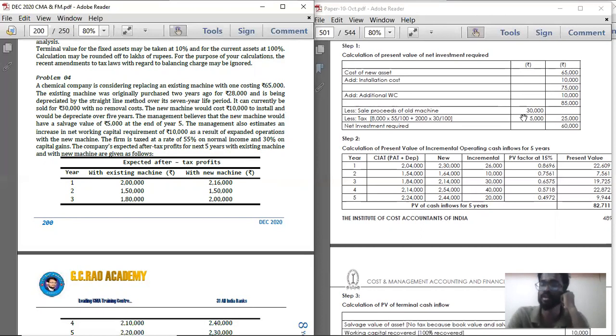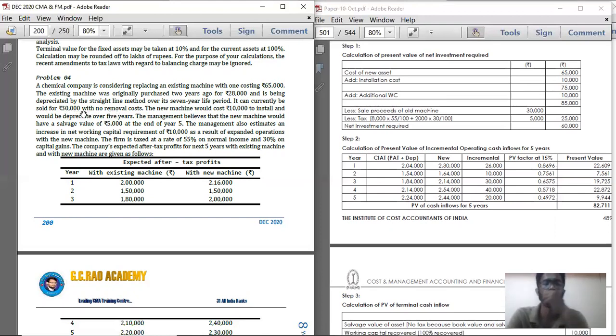From that 85,000, how much are you going to pay using the sale proceeds of the machine? So the machine you are going to sell at 30,000. Okay. From the 30,000, just deduct how much is the tax you are going to pay. See, 30,000 rupees. There is no removal cost. So okay, happy. There is no removal cost.